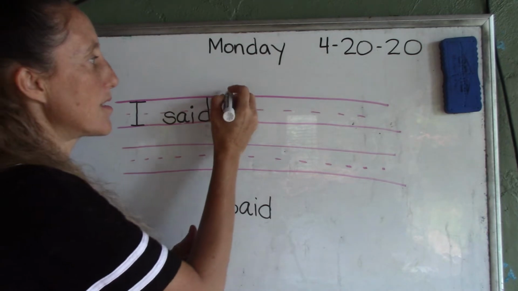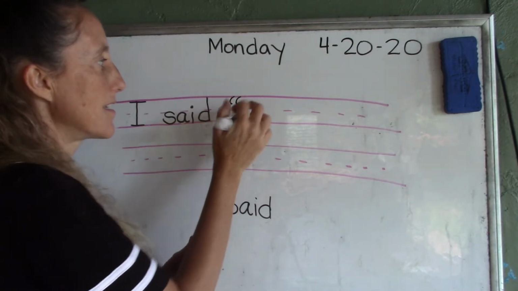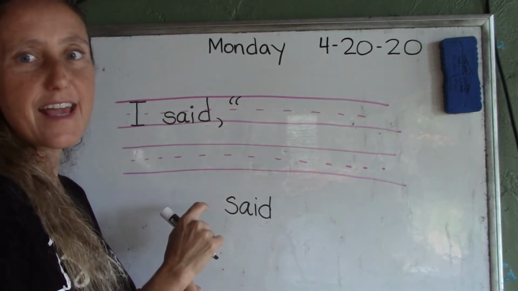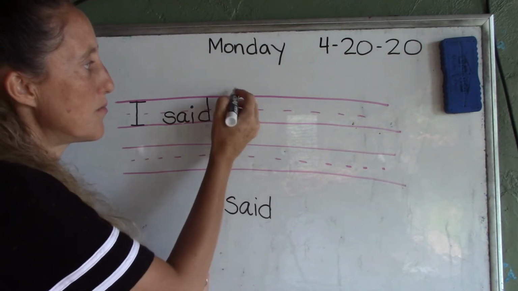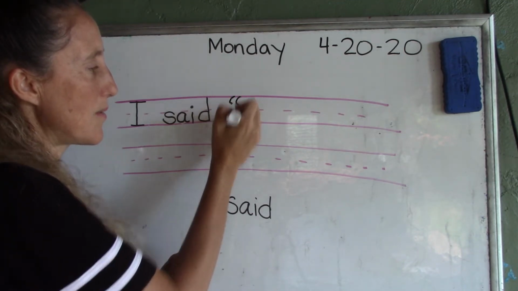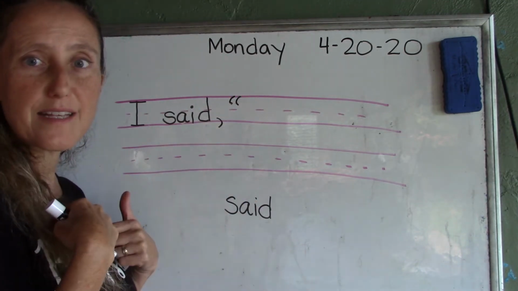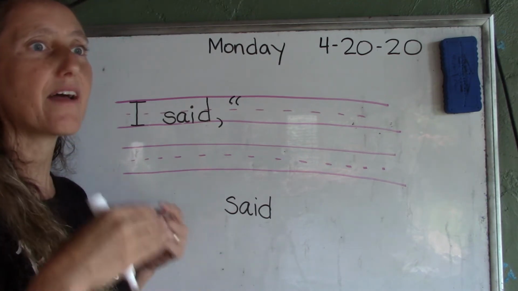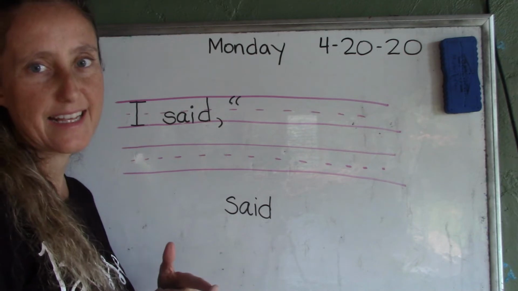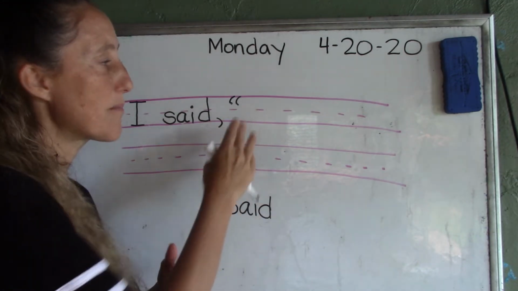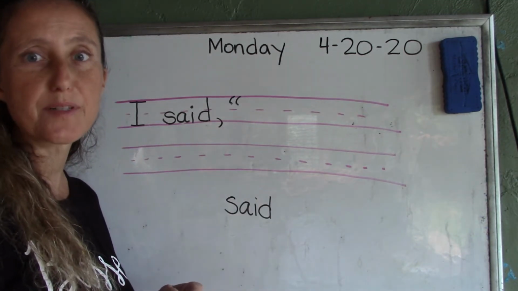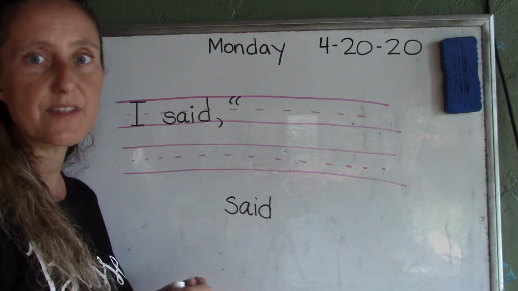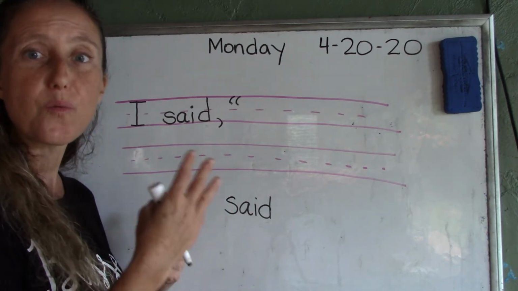And quotation marks, some people call them bunny ears. They look like bunny ears, they think. And we start the sentence with the quotation marks going this way, and then I write what I said. So let's say I said, "Have a nice day." So I always start my quotation with a capital letter.